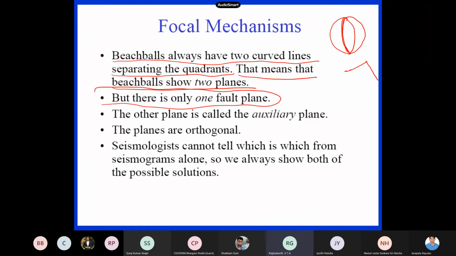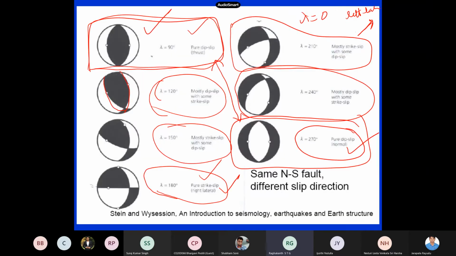Of course, among these two, only one is a fault plane. The other one is a fictitious auxiliary plane, as we say. And of course these two planes are orthogonal to each other because shear stresses are complementary: xy, yx, these things will be there. Okay, so now generally if somebody gives you this, you identify which is the fault plane here. Suppose in this figure, this is the fault plane or this is the fault plane. How do you identify? Can you tell which is the correct one, which is the fault and which is the auxiliary?